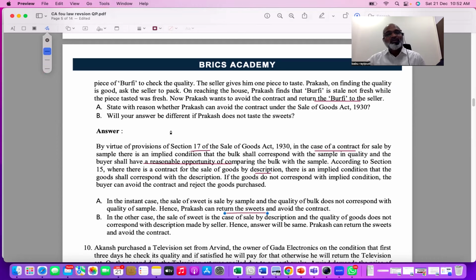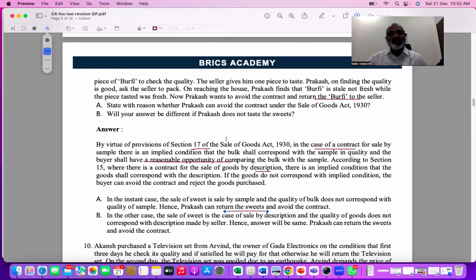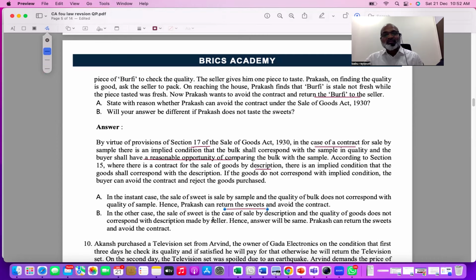The second question is, will your answer be different if Prakash doesn't taste the sweets? In the other case, the sale of sweets is a case of sale by description, and the quality of the goods does not correspond to the description. He also said, no, my sweets are fresh. He gave a description. So that means on one side he gave a sample, and on the other side he also gave a description. No, my sweets are always fresh.